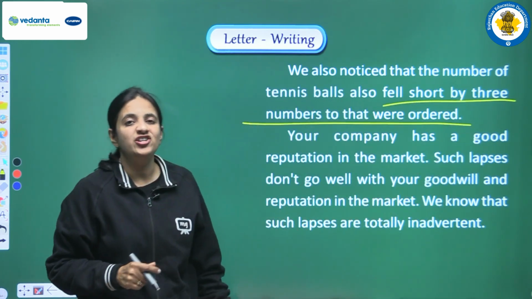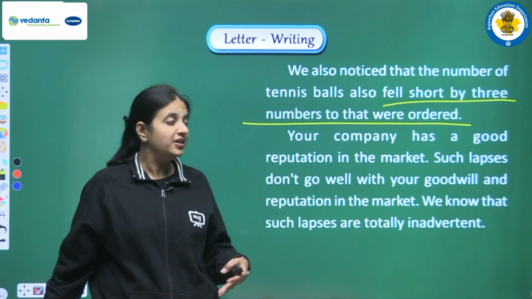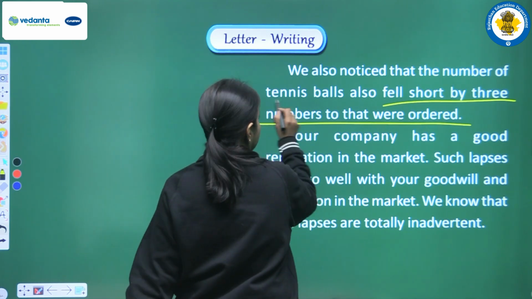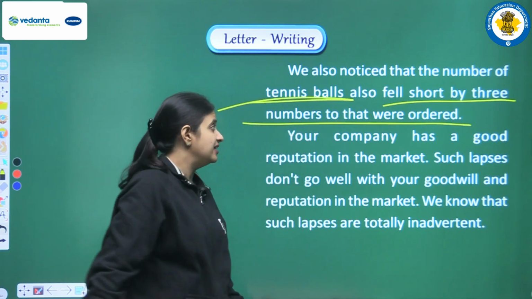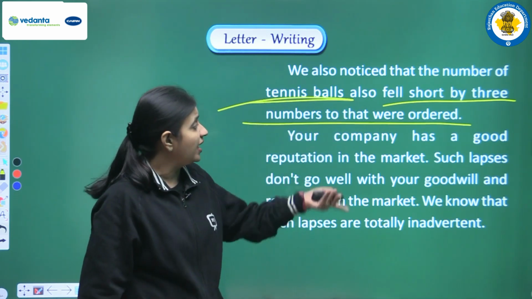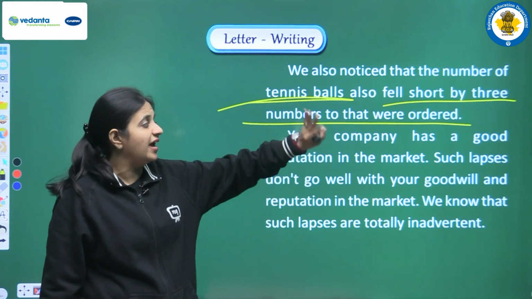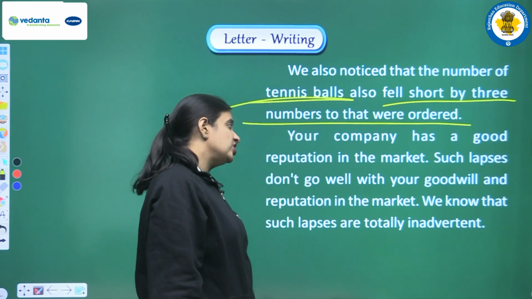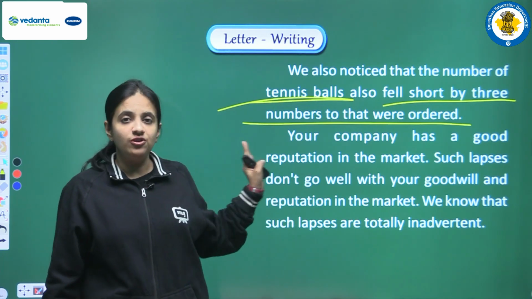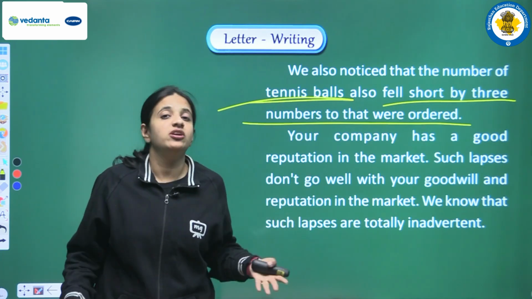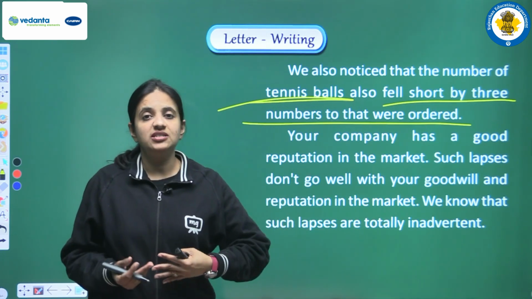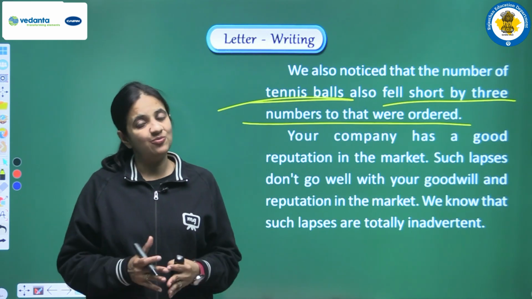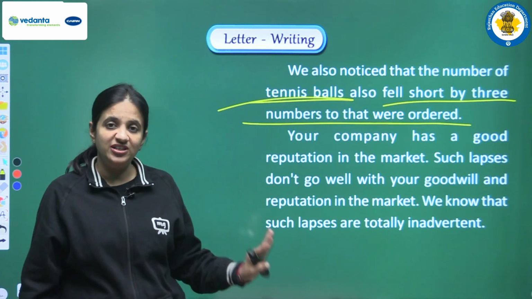And next we are mentioning the thing that was short in number. Here we are mentioning tennis balls, and we are saying that tennis balls also fell short by 3 numbers of what was ordered. So first of all we told what our complaint was, what the problem with the delivery and the order was, and we have mentioned that clearly.